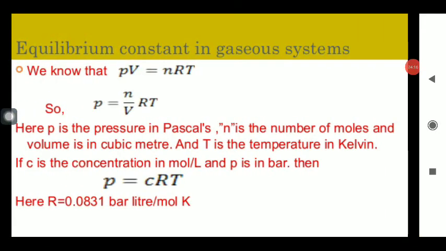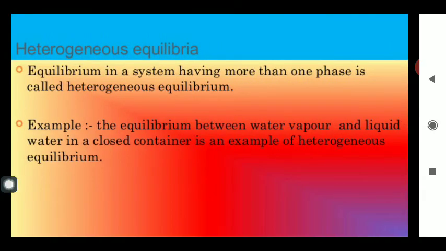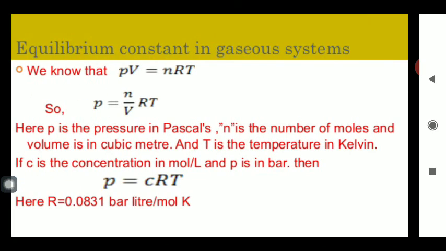And now we have to apply the relation. You know the ideal gas equation PV is equal to nRT, and P is equal to n upon V RT. अगर आप n upon V को summarize करें तो number of moles upon volume, जिसको आप concentration कहते हैं, and P is equal to CRT, where the value of constant R is 0.0831 bar litre per mole per kelvin. तो in this way for the homogeneous equilibria, the equilibrium constant, the partial pressure can be calculated.